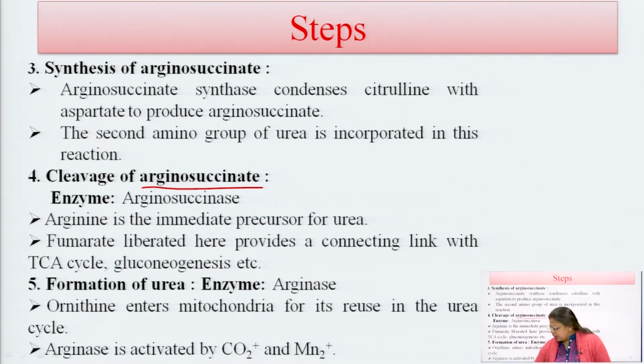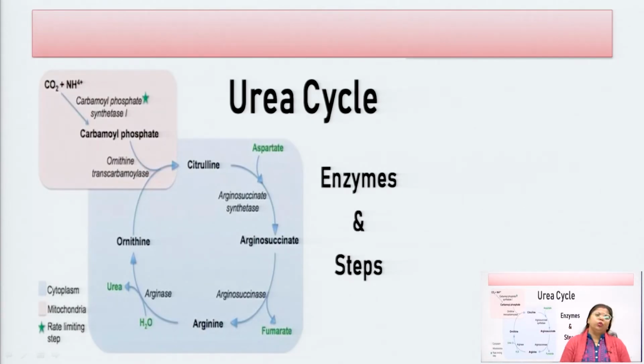So, this is the main urea cycle. There are two different locations, shown by two colors, in the description of this urea cycle. These two enzymes are present in the mitochondria, and the rest, 5 steps or 5 enzymes, are present in the cytosol.